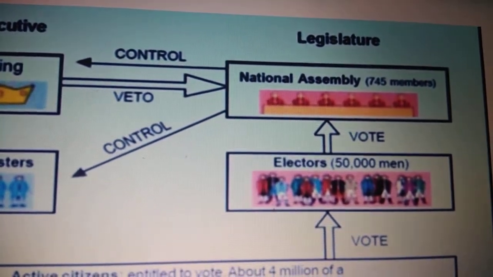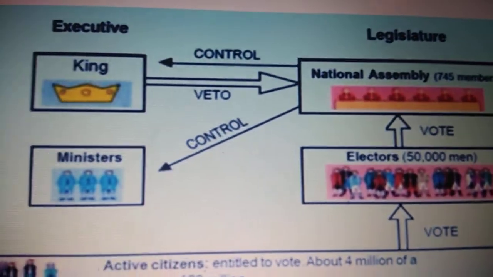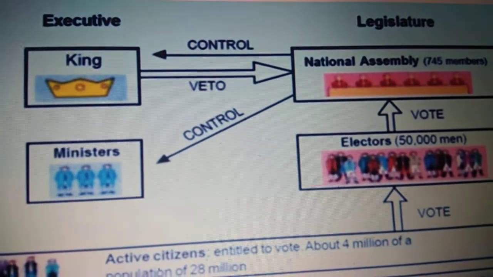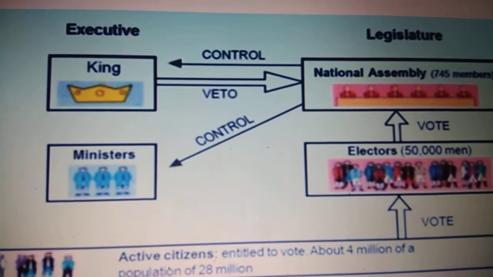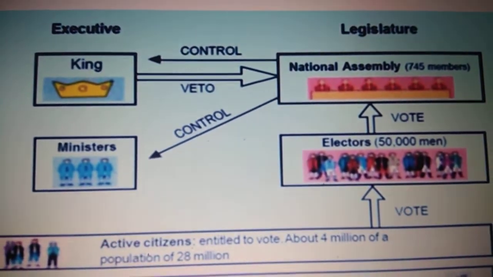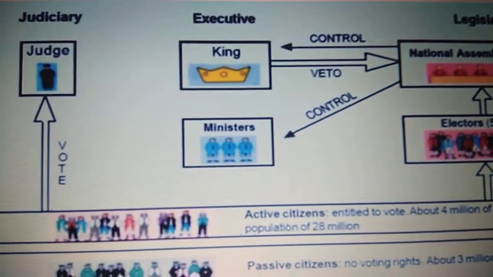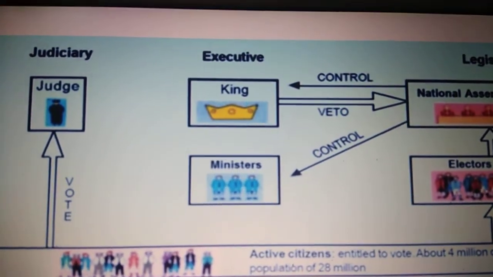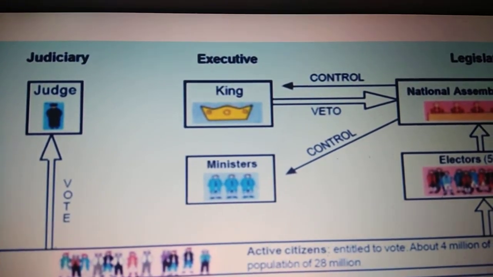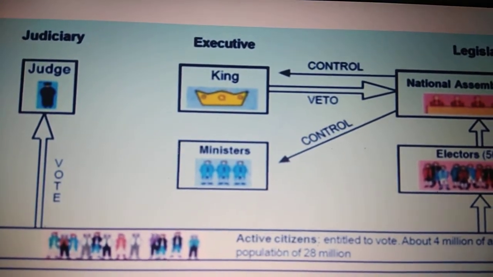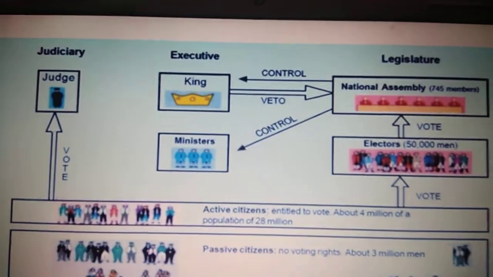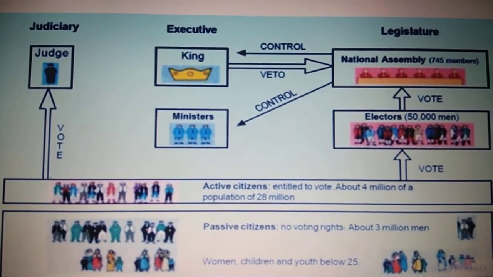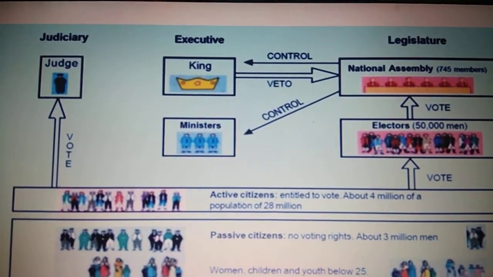They voted 745 members to the National Assembly. The king had a veto power, as I told you, and the National Assembly, apart from making laws, would also control the ministers, and then they would elect a judge, who would be the judiciary. A judge who was elected would remain independent. This is somewhat like a democratic system. Got it? Have you understood this?